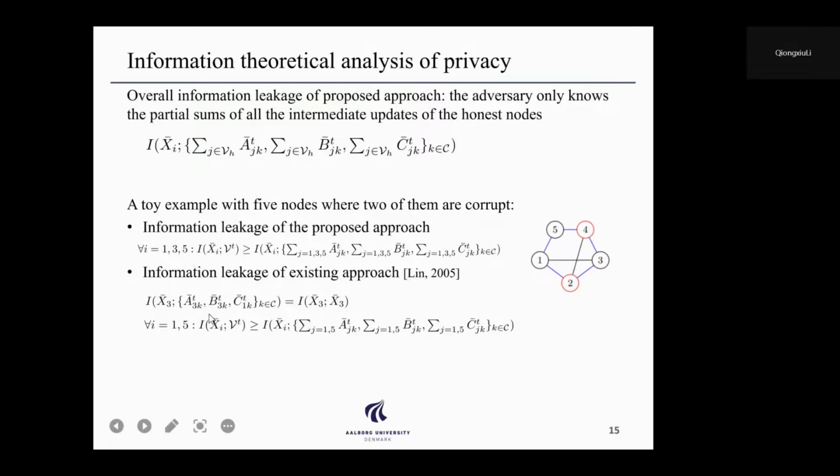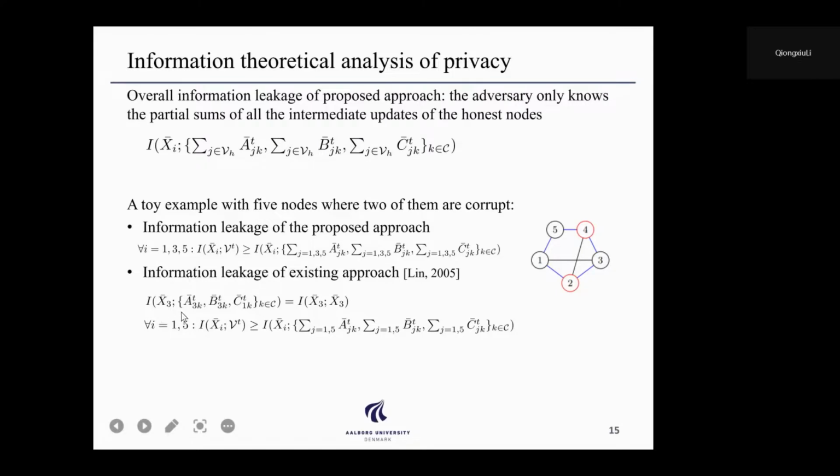To have a better idea of how this outperforms the existing approach, the existing secure summation approach, we show that the information leakage of the existing approach is bigger than our proposed approach, because it reveals all the information of node 3.